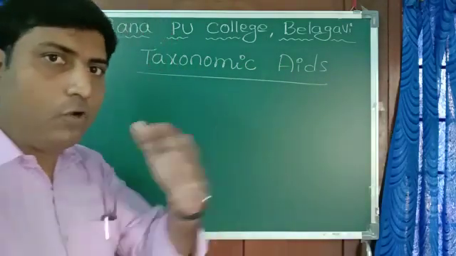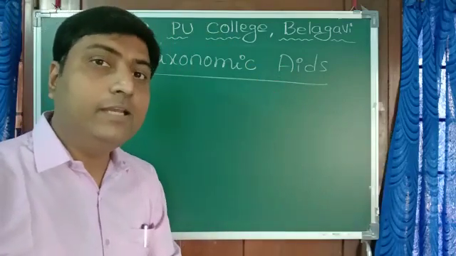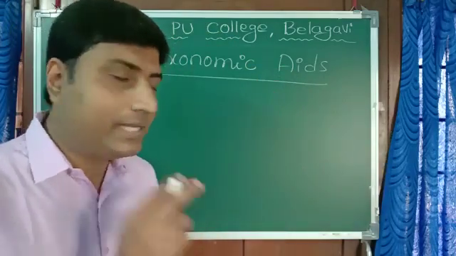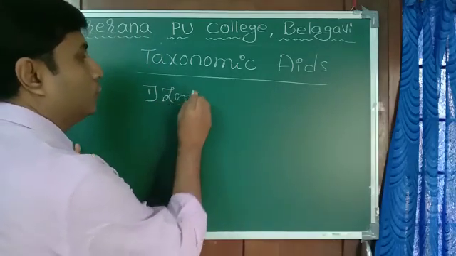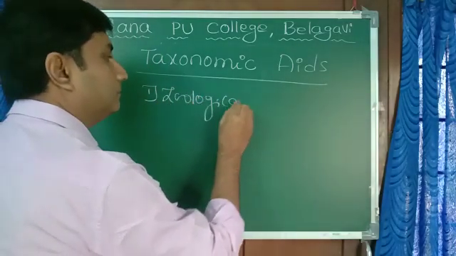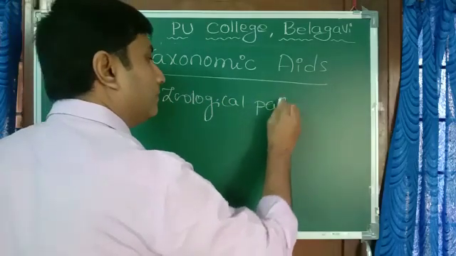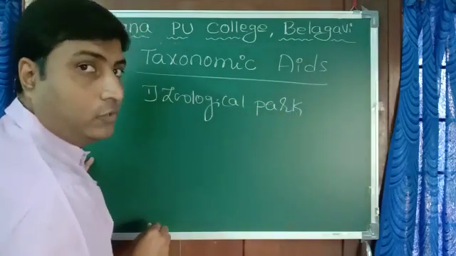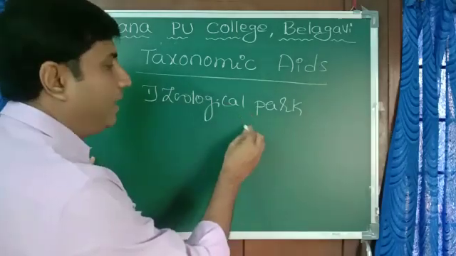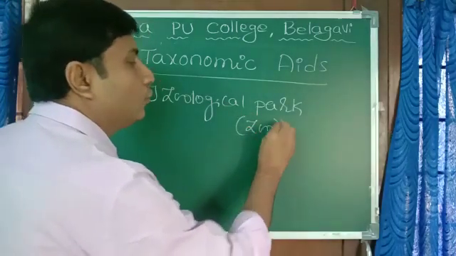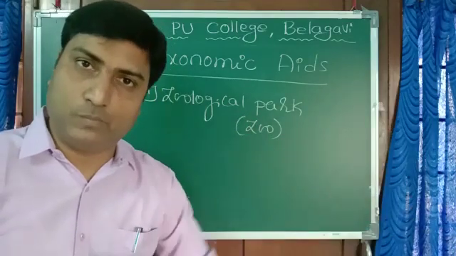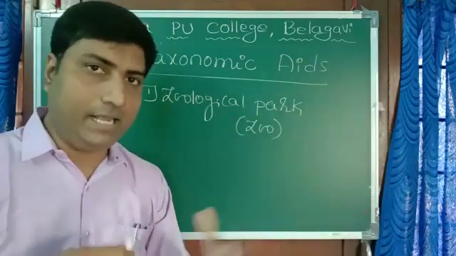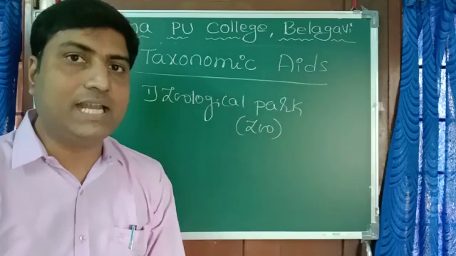As I told you, I want to study a tiger. I need not go to the forest. I can go to a zoological park, or zoological garden. What is a zoological park? Commonly we call it a zoo. I can visit a zoo. I hope you might have visited some zoos.